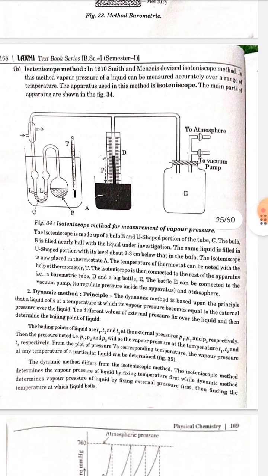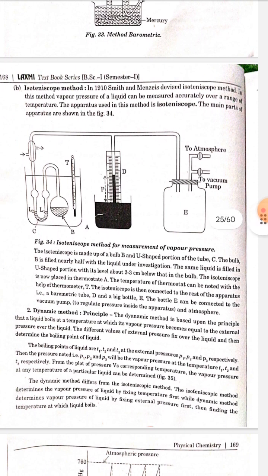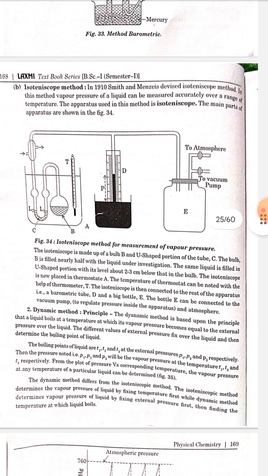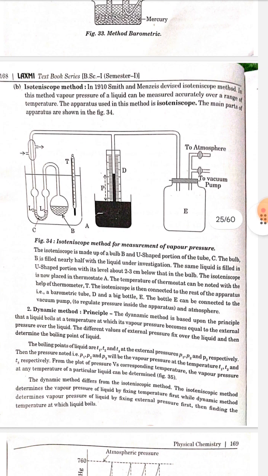B. Isotoniscope method. In 1910, Smith and Menzies devised the isotoniscope method. In this method, the vapor pressure of a liquid can be measured accurately over a range of temperature. The apparatus used in this method is the isotoniscope. The main parts of the apparatus are shown in the figure.